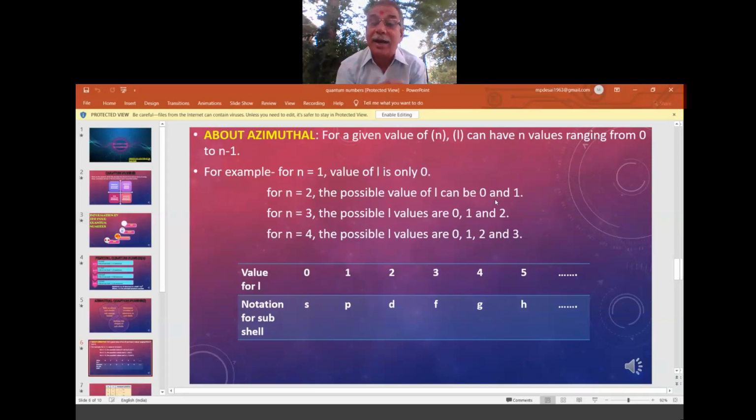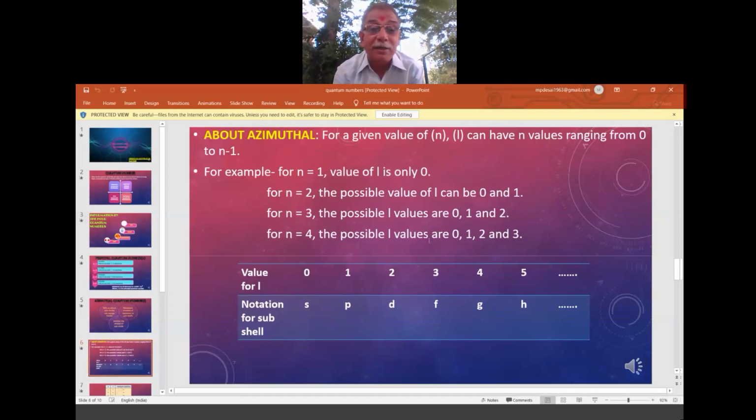Now for n equal to 3, 0 to 3 minus 1, and 3 minus 1 is 2. So it is 0 to 2, that is 0, 1, 2. That means in the main level n equal to 3, S orbital is there, P orbital is there, and D is there.